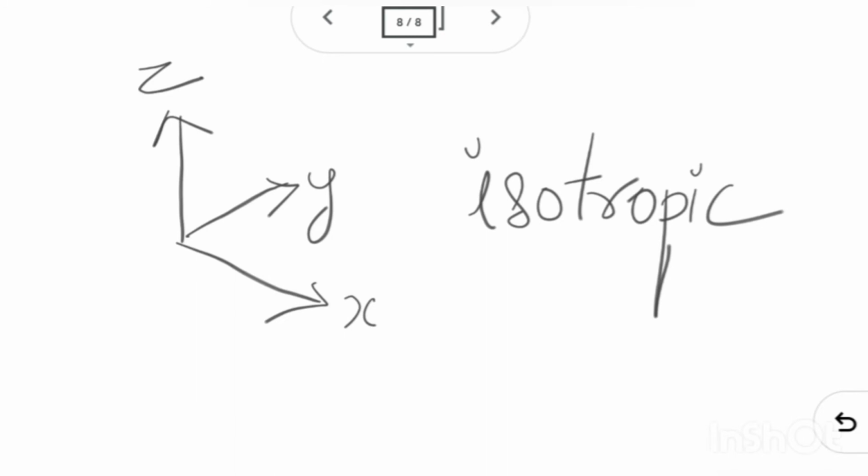Here we have taken a three-dimensional thing. So isotropic means the property existing along the x-axis is the same as along the y-axis and z-axis. So along all the directions, if the physical properties are the same, then it is isotropic.